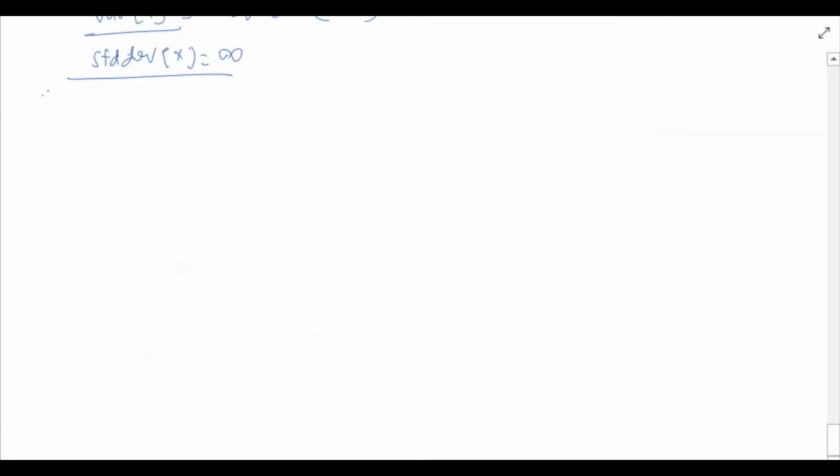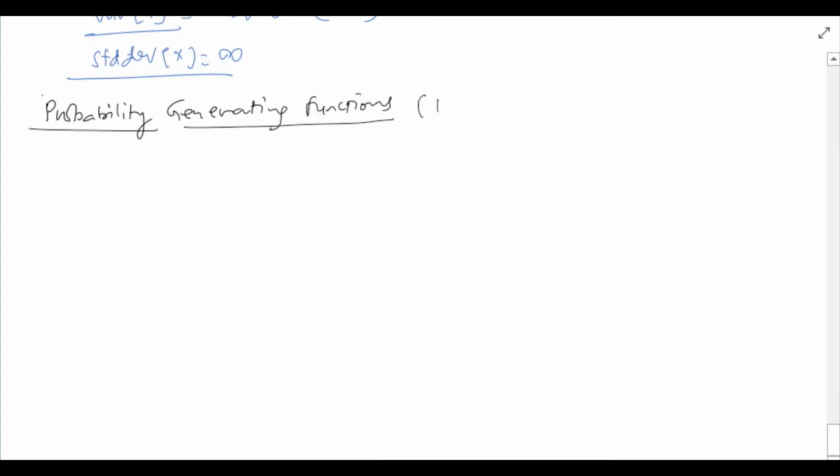Next, let us see the notion of probability generating functions. These are called PGFs in short. Probability generating functions are defined for discrete random variables that take non-negative integer values.